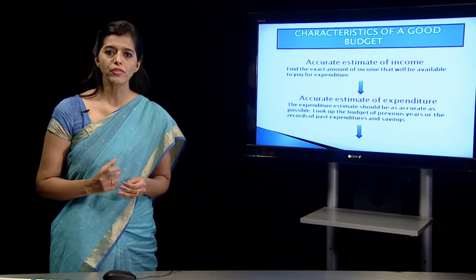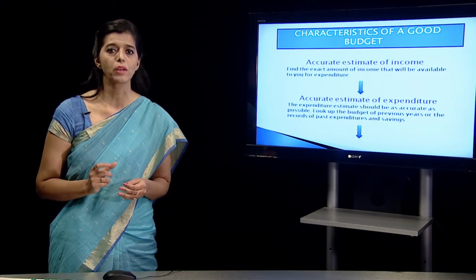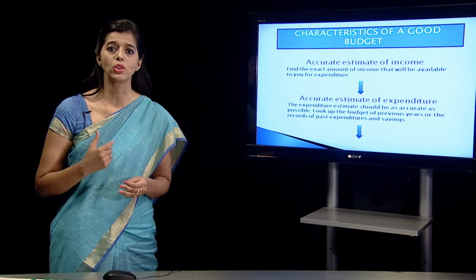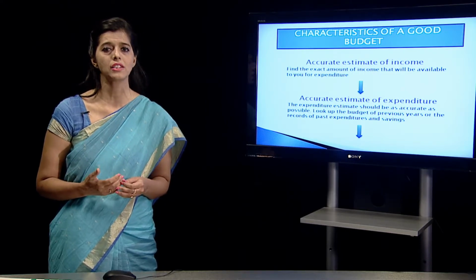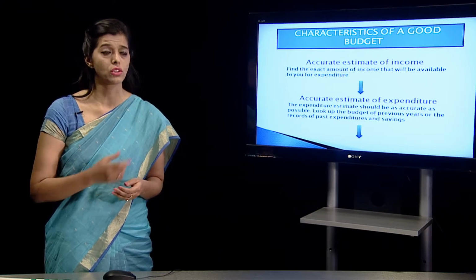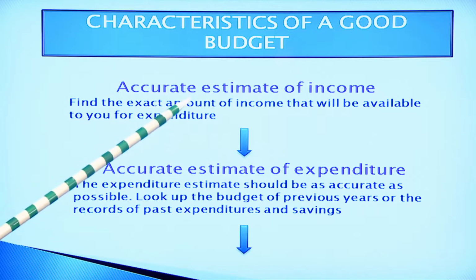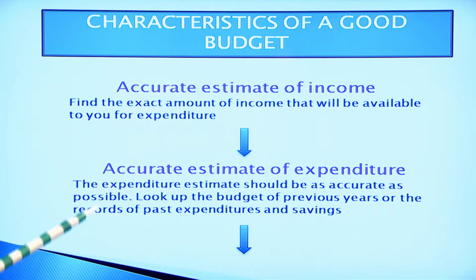But those 50,000 rupees which I am going to get must be accurate. It should not be talked about in air that I am assuming that I am going to get 50,000 rupees, but actually I am getting 40,000 or 30,000. So this first step is very important and it needs to be very accurate. Then we go on to the next step, or maybe a next characteristic.